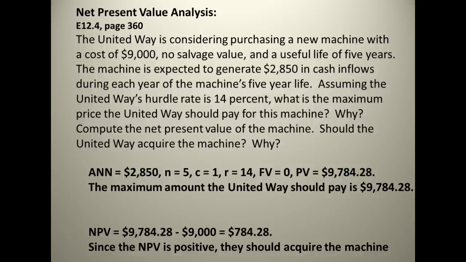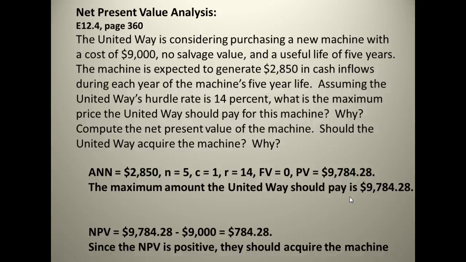It's saying what is the maximum price? So really what we're solving for is the present value of that even cash flow. So when we put in the $2,850, 5 years, compounds once per year, the hurdle rate of 14, we get a present value of $9,784.28. That is the maximum amount that they should pay for the machine. Okay, and so that's kind of what they're asking. And the reasoning behind it is that it is the present value of the future cash flows. That's kind of the why.